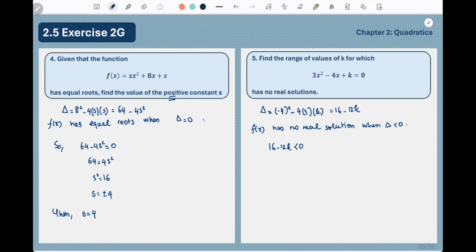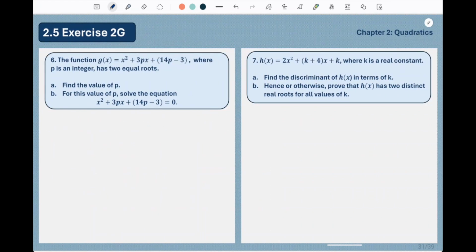So I'm gonna solve this inequality. 16 less than 12k. So that's k more than 16 over 12. 16 is 4 times 4, 12 is 4 times 3, so k is more than 4 over 3. So this is the range of values of k for which this quadratic equation here has no real solutions.